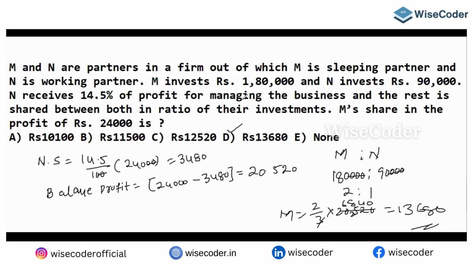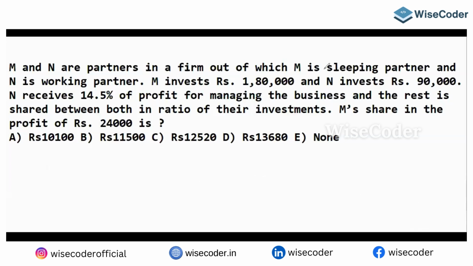Pretty simple one. M's share in the profit of 24,000, but you need to figure it out. N receives as a salary 14.5% of 24,000, which will give you 3,480. The balance profit would be 24,000 minus 3,480, that will give you 20,520. This is divided among M and N on a 2:1 ratio, so M's share, 13,680, is going to be your answer. Let's go to the next question.